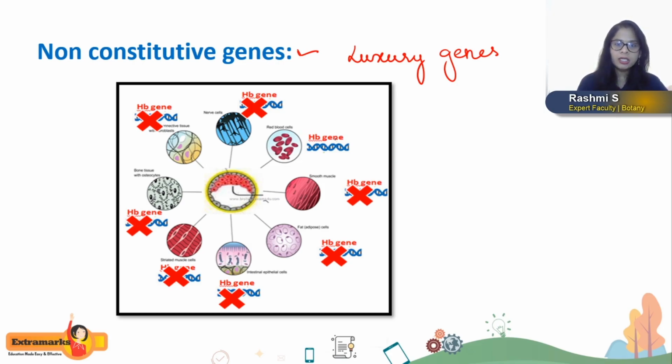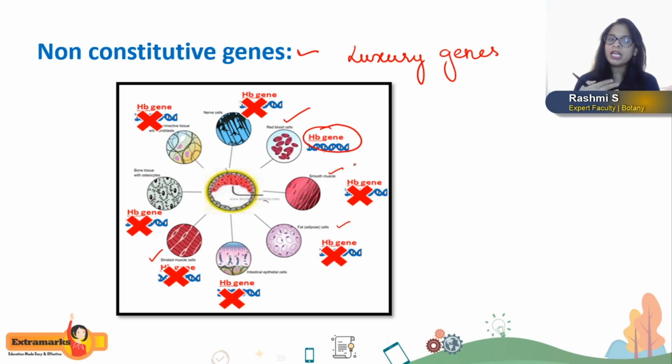Look at the picture here. The gene for hemoglobin synthesis is going to be expressed only in red blood cells, but it is not expressed in case of smooth muscle or in fat cells, or maybe in case of striated muscle, or maybe in keratinized cells. Okay, so in none of the other cells the expression of hemoglobin synthesis gene occurs, but it is very, very important to be expressed in RBC cells.